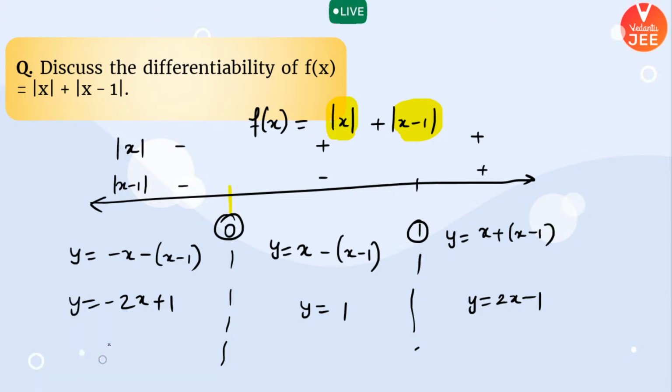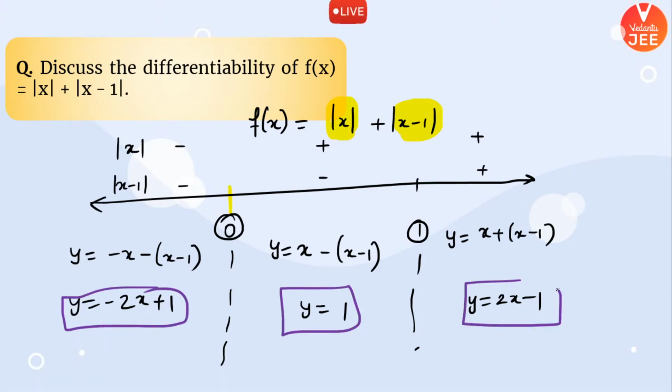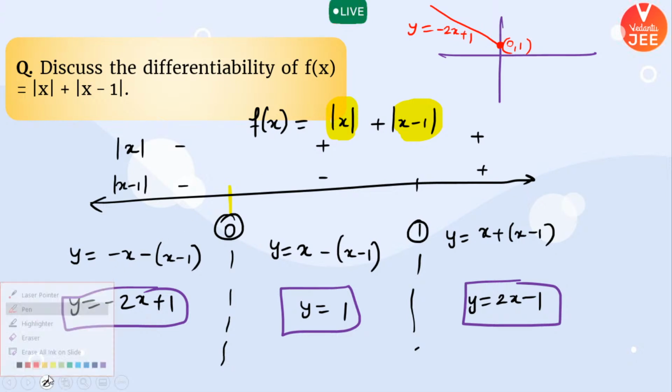Can you draw the graphs of these three functions, and can you see at how many points a sharp point is coming? Wherever the sharp point is coming, your function will not be differentiable. So let's draw all these points. Whenever x is negative, I think this will be your graph formed. This is 0, 1. This line is y equal to minus 2x plus 1. Try to draw this graph.